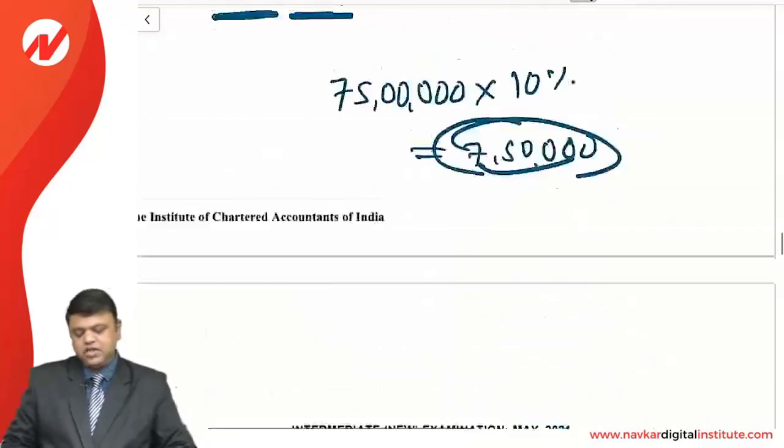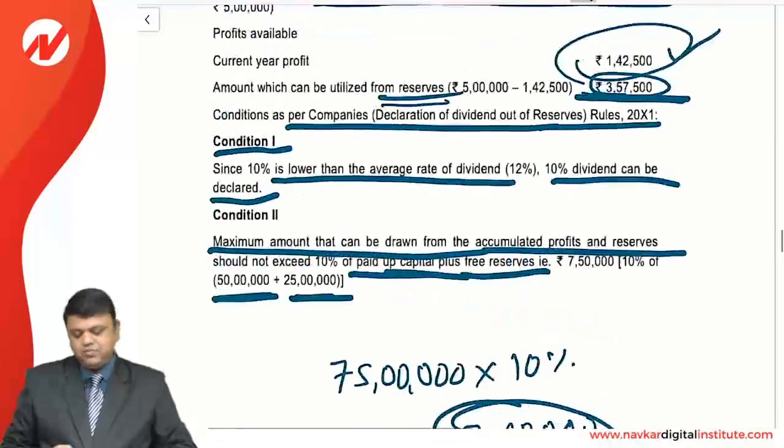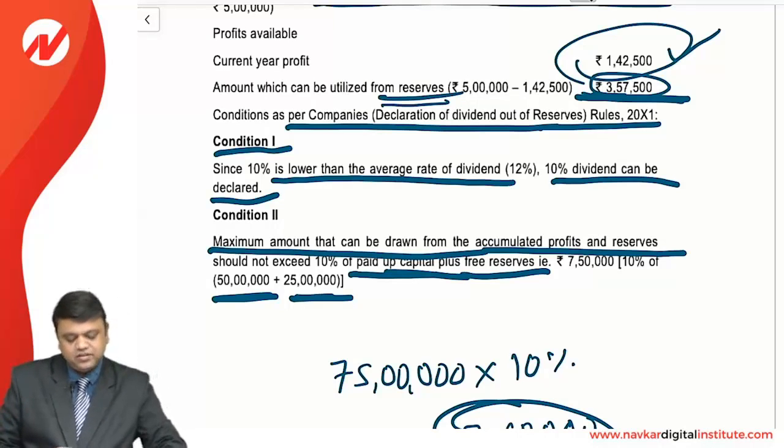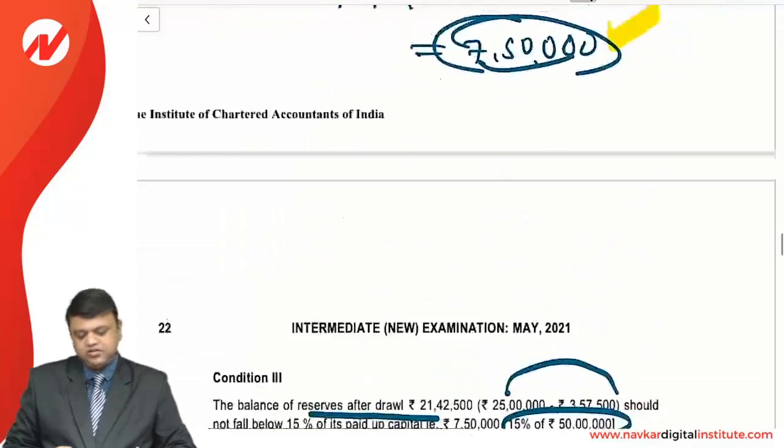So friends, we need to check all the 3 conditions. Number 1, it should not be more than the average rate of dividend which the company managed to give. Number 2, 10% of your paid up capital plus reserve should not be exceeded by the amount that is drawn from the accumulated reserve. Here you can see that the paid up capital and reserve stood at 75 lakhs and 10% comes to 750,000, and we are withdrawing 357,500. So this condition is also satisfied.